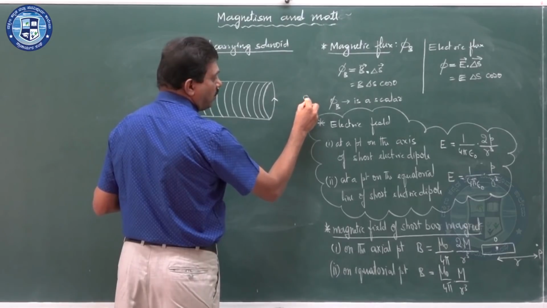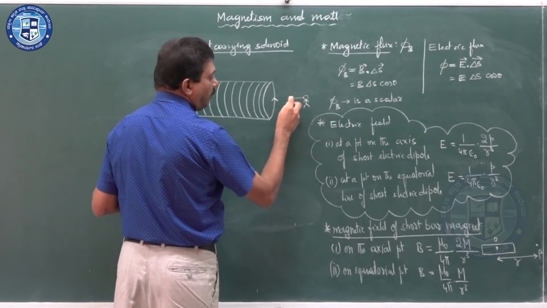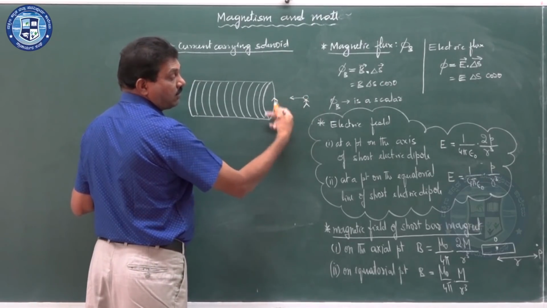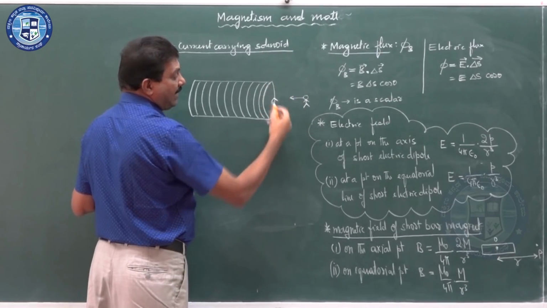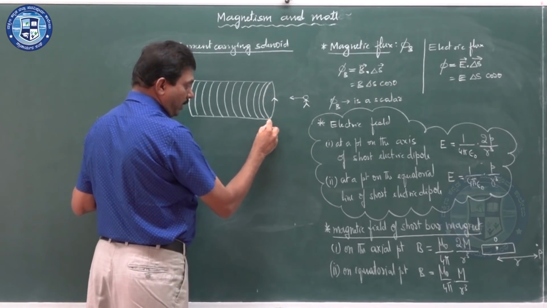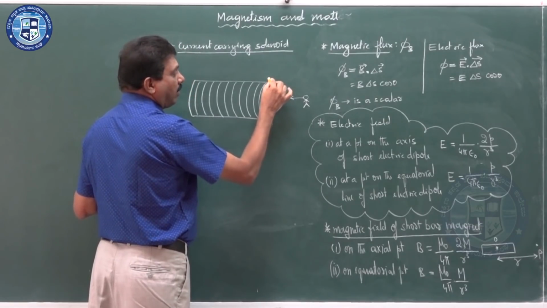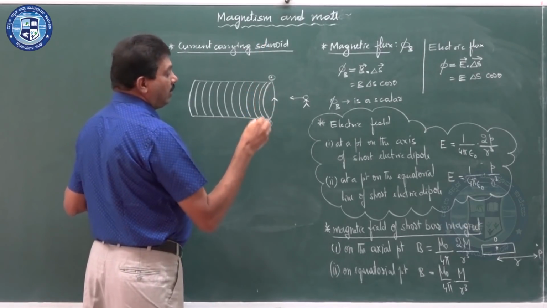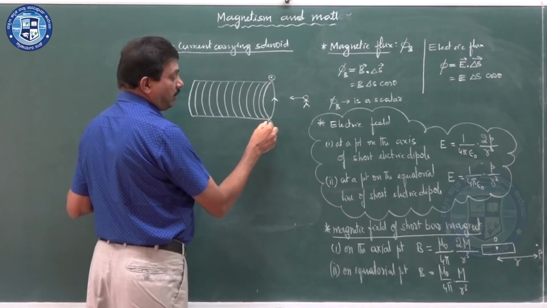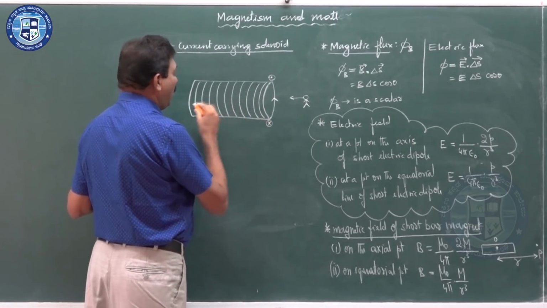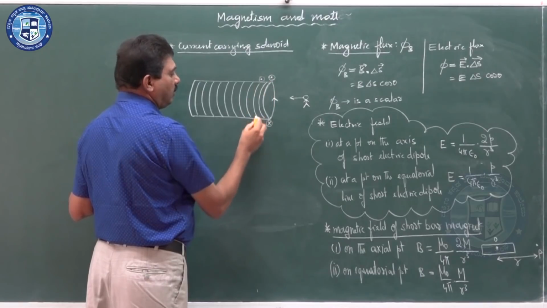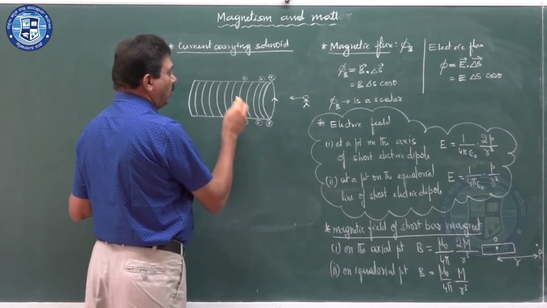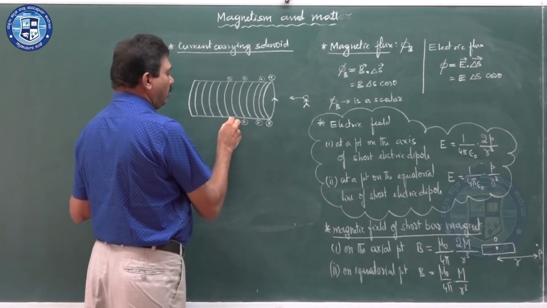For an observer facing the end face of the solenoid, the current in that end face is anti-clockwise, meaning it is going inward here and emerging outward from the plane of the paper here, and going inward into the plane of the paper there. In all the turns you can represent it like that: inward and outward, everywhere.